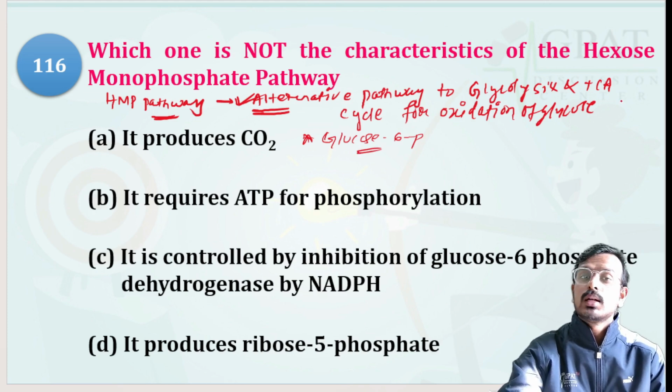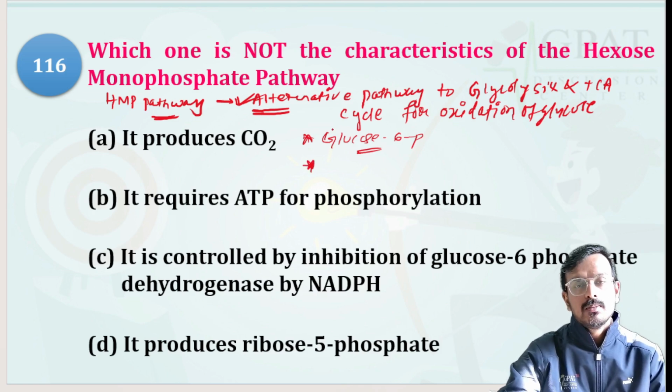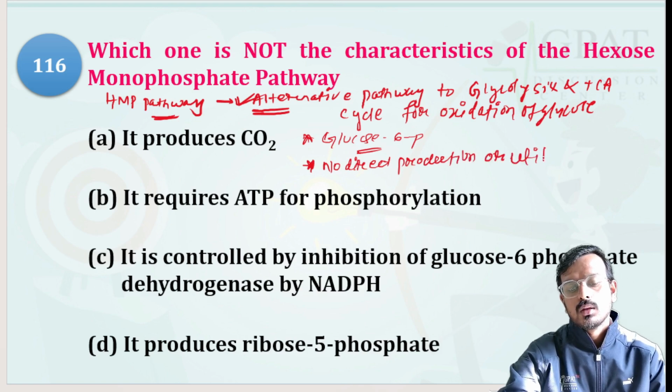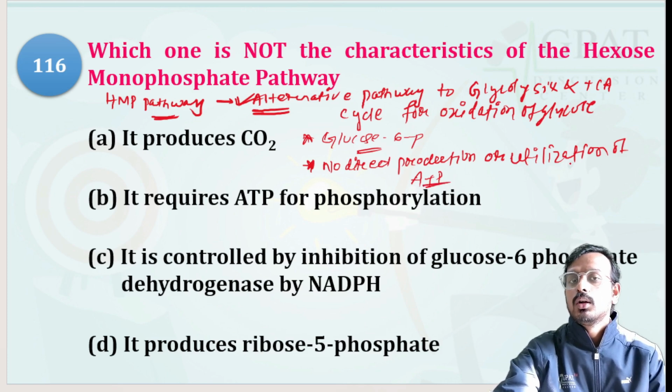One thing that is always asked in the exam, and this question is also based on this same thing, is that in the HMP pathway there is no direct production or utilization of ATP. Okay, no direct production or utilization of ATP.